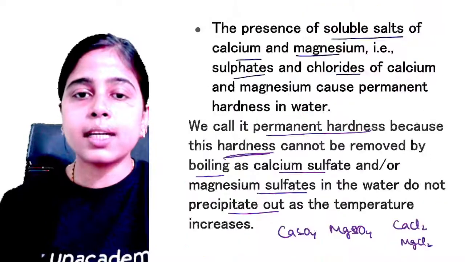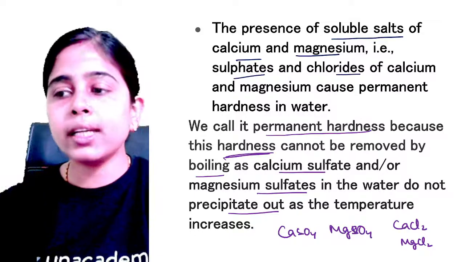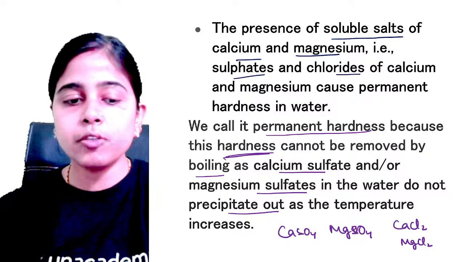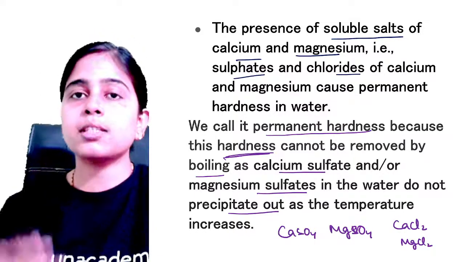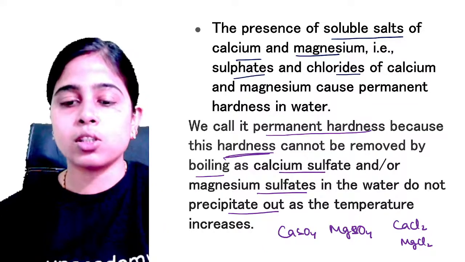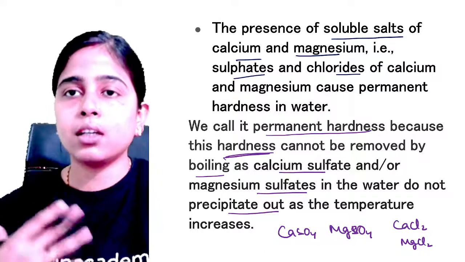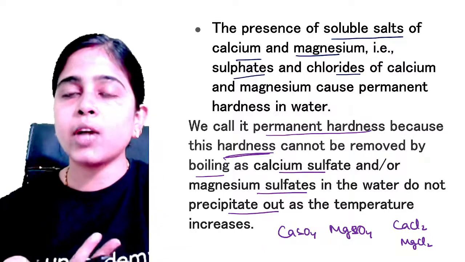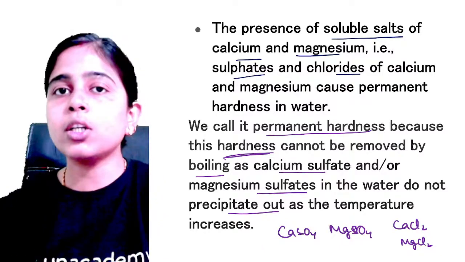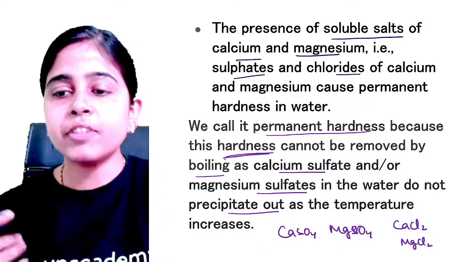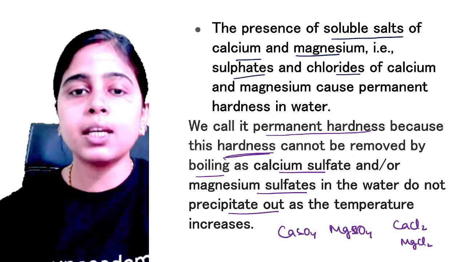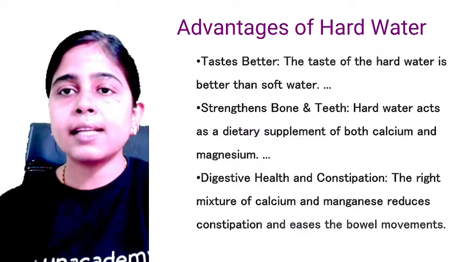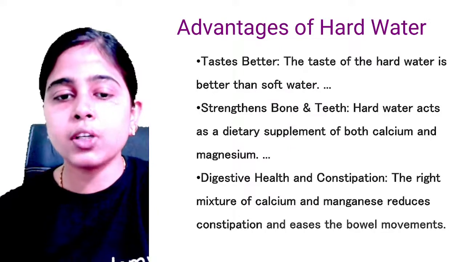Now we will also study that boiling is not a very practical method of removing hardness, because it's costly and it's very slow. If you have too much water and you have to remove hardness from it, you cannot use boiling. Clear? So we have different methods for removal of hardness. But before that, let's see the advantages of hard water.